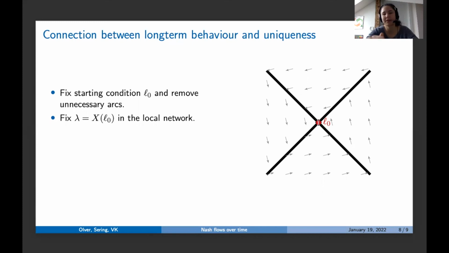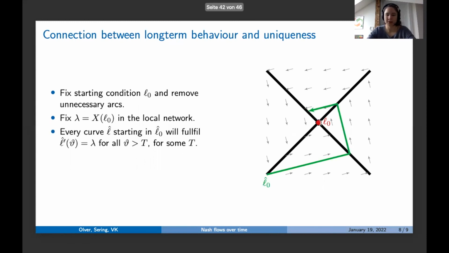And for this example, assume that the vector field is pointing towards me, pointing out of the desktop in my direction. And let's call it lambda. Okay, so this is the situation in this point. A trajectory starting in the red point would go out of the desktop towards me immediately and then would proceed like this forever.